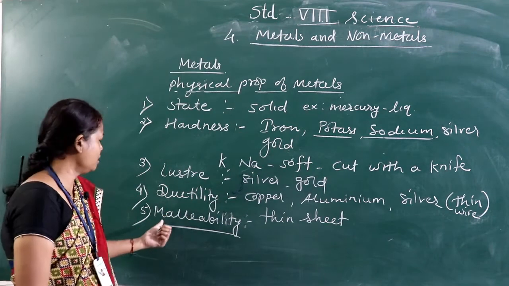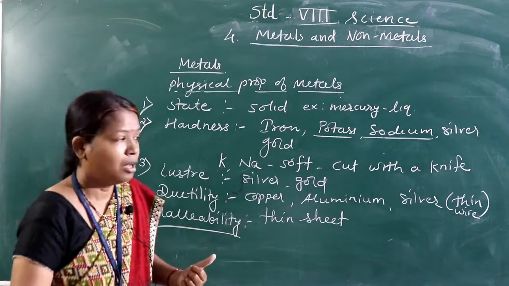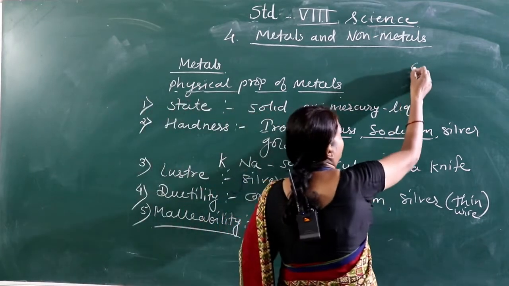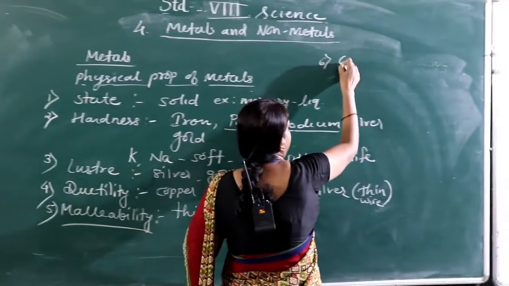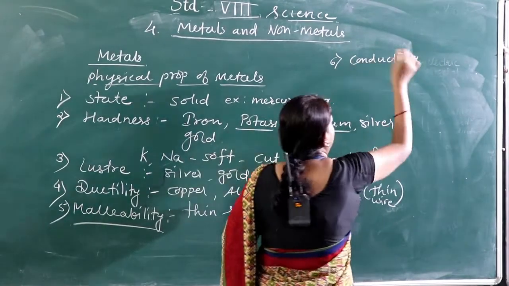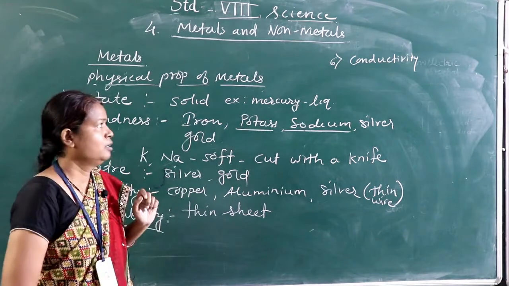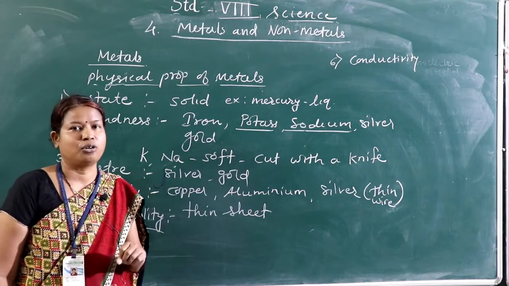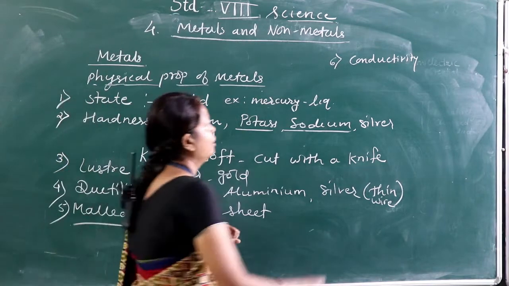Okay, so these are the basic properties of the metal. Again, which is the important property? That is property number 6, conductivity. Conductivity means all the metals are good conductors of electricity.